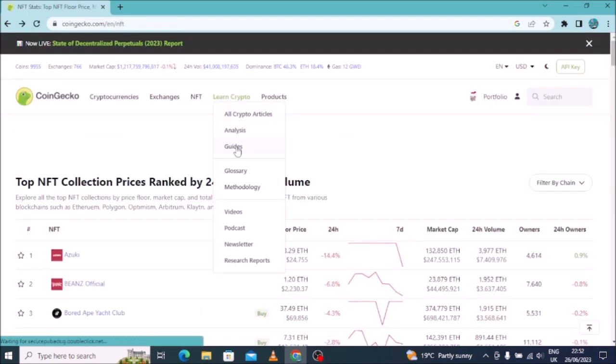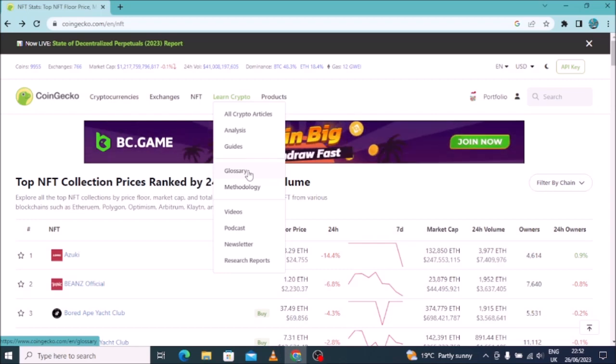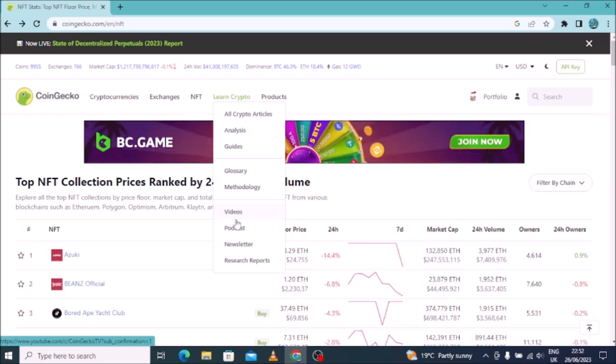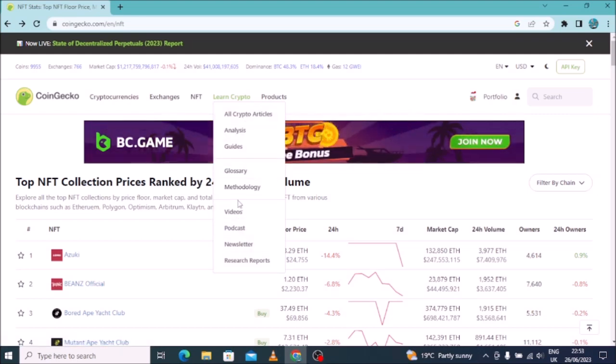So if you want to be guided by Coingecko, still come here. And if you want the glossary, the methodologies and the videos concerning cryptocurrencies, you still come here, the podcast, the newsletters and the research reports. So all of these things are in Learn Crypto on Coingecko.